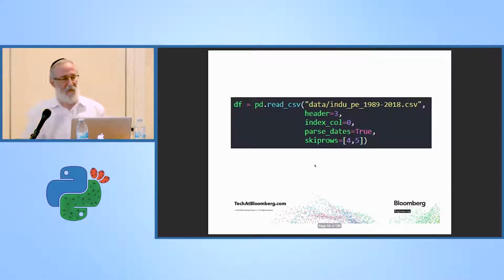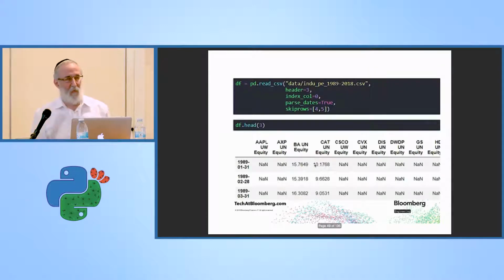So I can call read CSV again, and now I can specify the header row is row 3, index column is column 0, parse dates equals true means if you see something that looks and smells like a date, turn it into a date object, and I'm telling it to skip rows 4 and 5. Now I have a better looking data frame. I have my ticker symbols as the column headings, dates along the index.